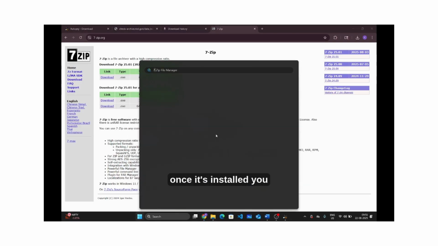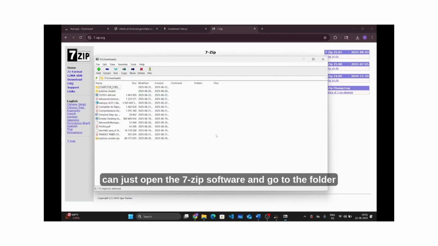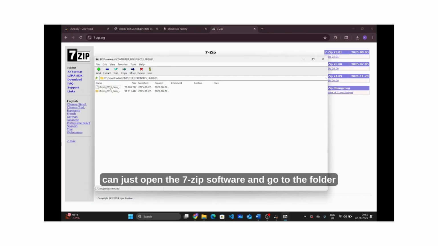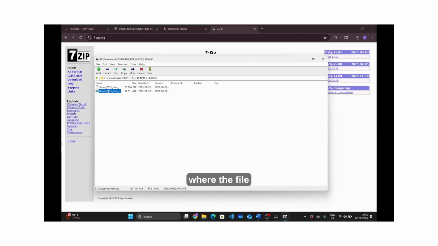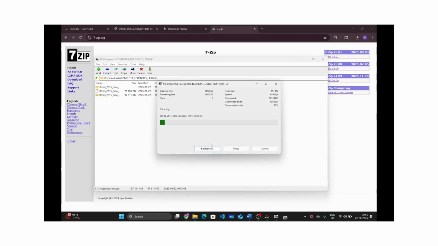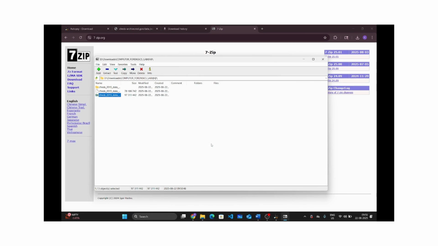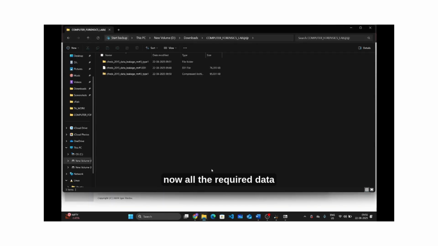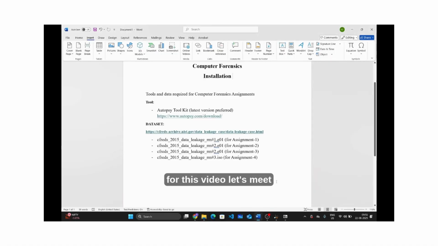So once it's installed, you can just open the 7-zip software and go to the folder where the file got downloaded and just extract it. So now all the required data has been downloaded. So that is everything for this video.